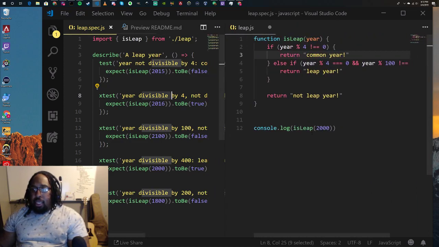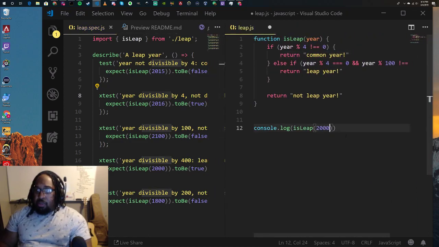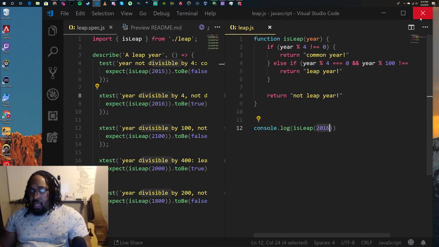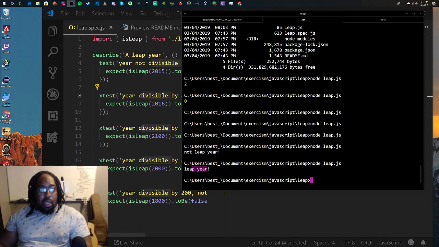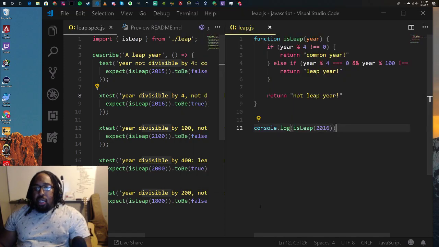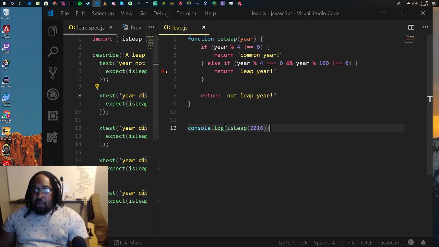So let's pass in 2016. Save that. And we'll go ahead and run our code again. Boom. So 2016 is a leap year because it satisfies everything we have here. Let me think of what's a year.